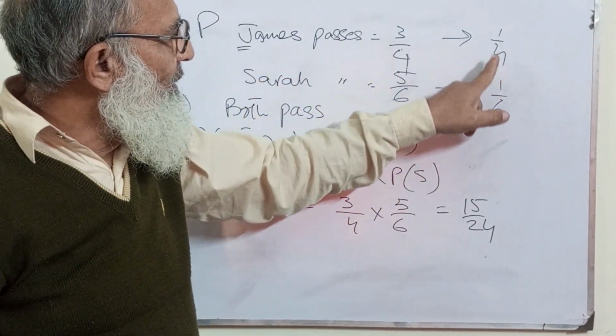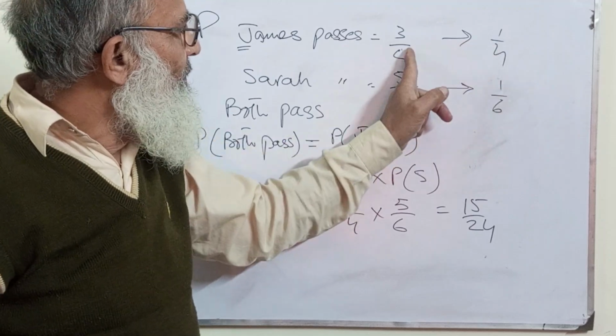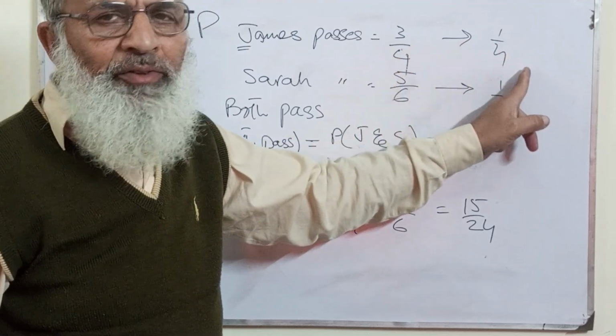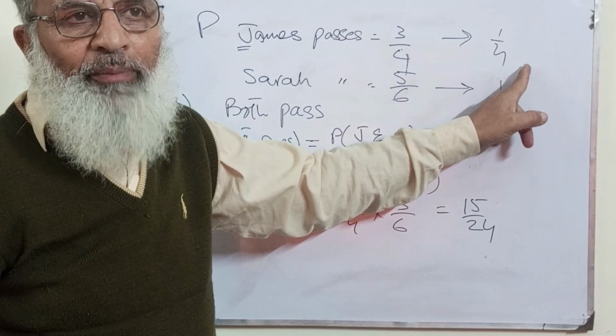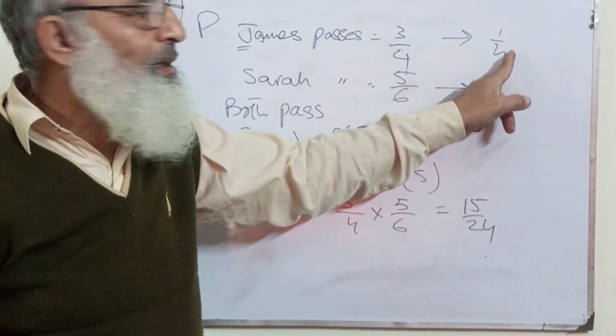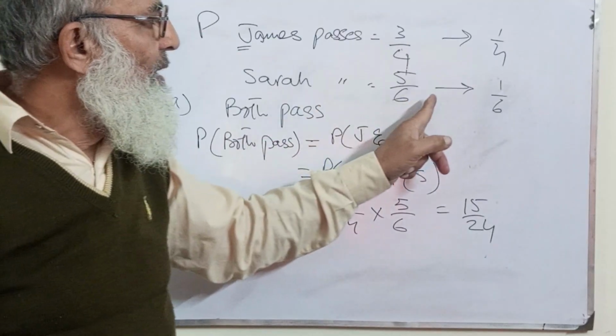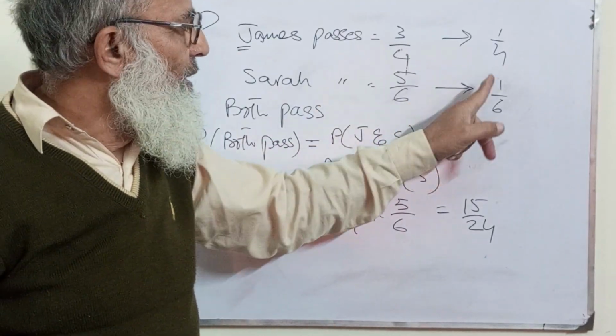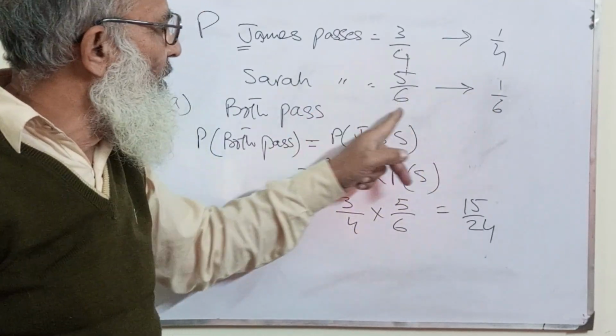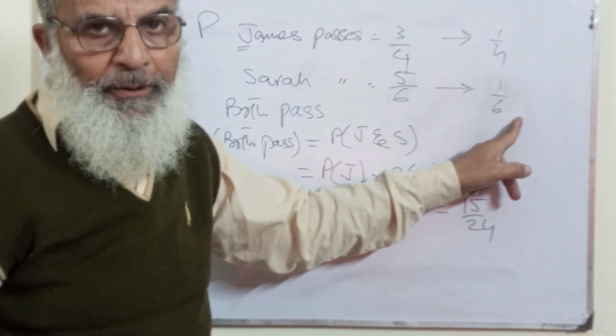Now for the next, as I told you, the probability that he will not pass, that he will not be able to qualify, is 1 divided by 4. Similarly, if Sarah is not qualified, Sarah cannot qualify is 1 by 6.